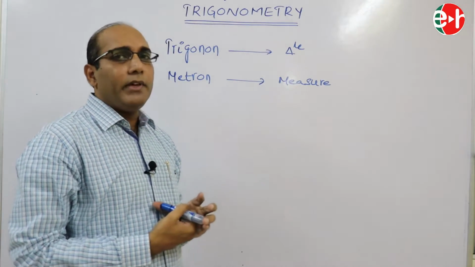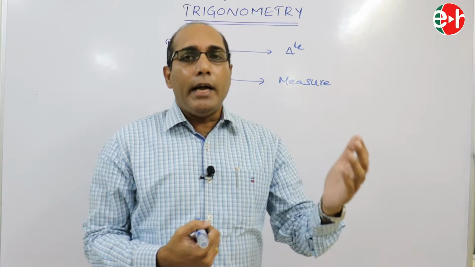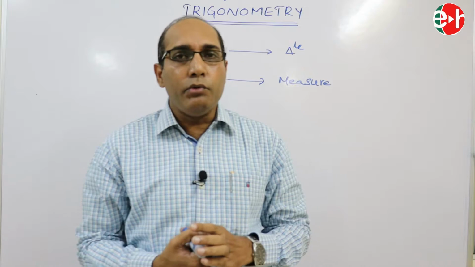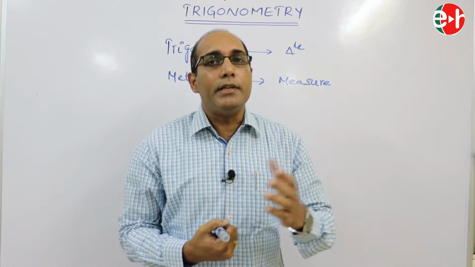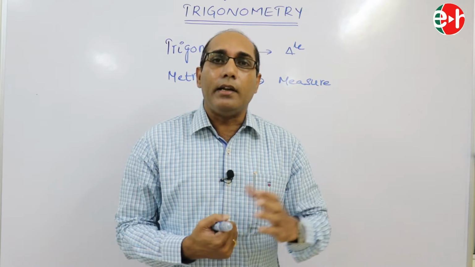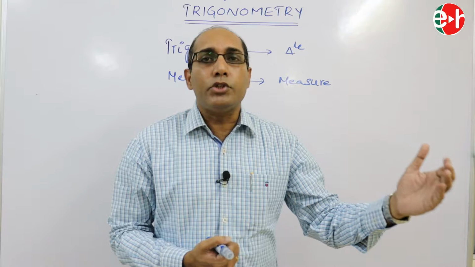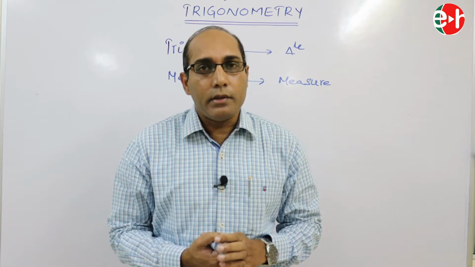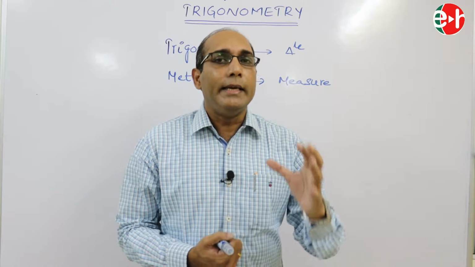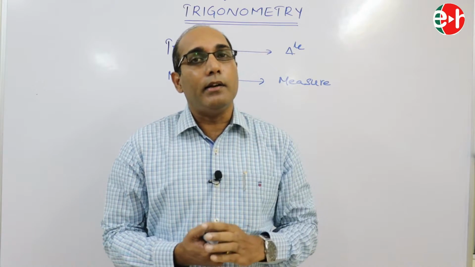So what do we have in the triangle? Angles, sides, area, and so on. We have to measure the angles in a triangle, we have to measure the sides in a triangle, and we have to measure area, perimeter, and so on. Now it's clear? The word trigonometry is nothing but measure of a triangle.